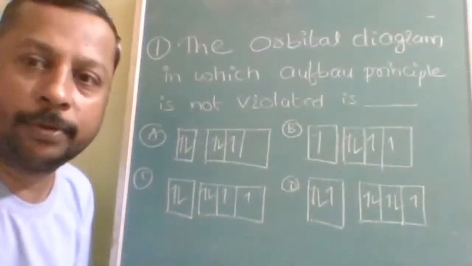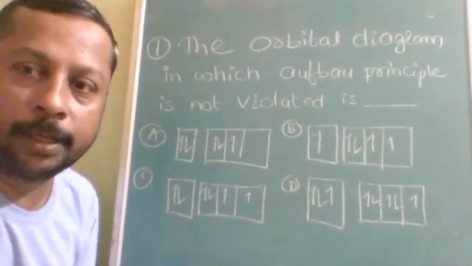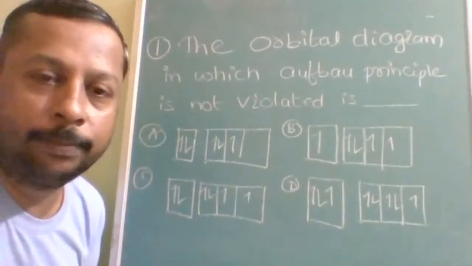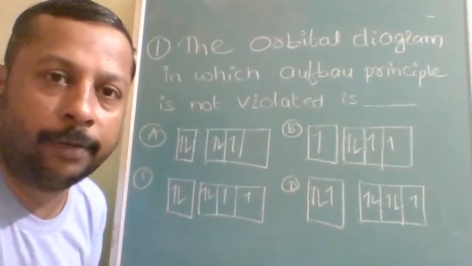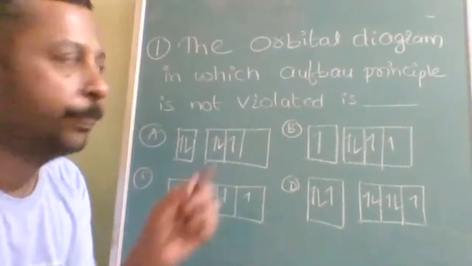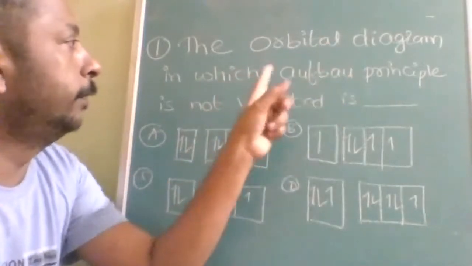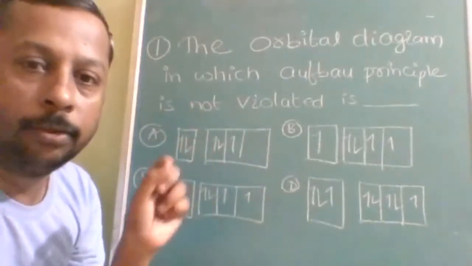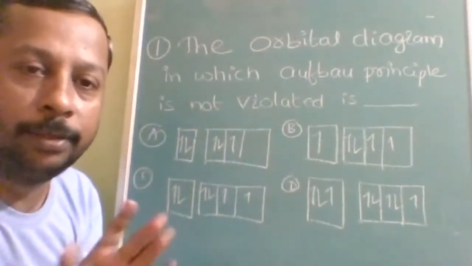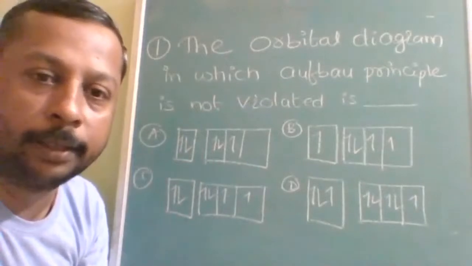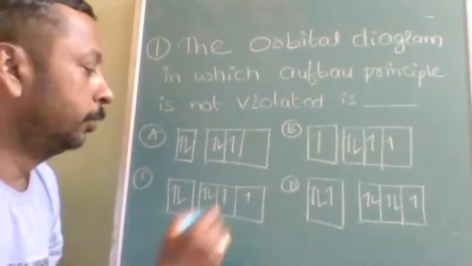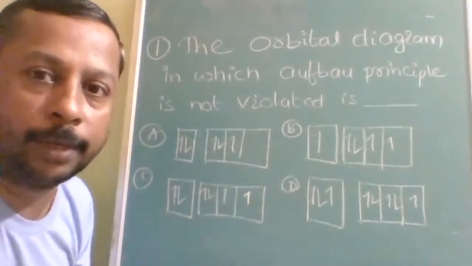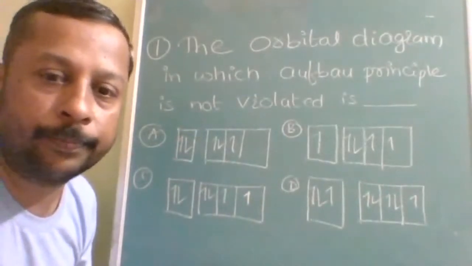Okay, here is the first question from the very basic chapter, atomic structure. Chapter is basic, topic is basic, but framing of the question is very advanced level. Understood? The orbital diagram in which the Aufbau principle is not violated. You should know everything. Answer as if partial marking is not there. Understood? So more than one correct. Let us see who will select the maximum and correct answers.